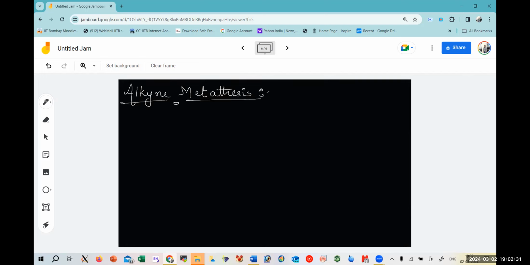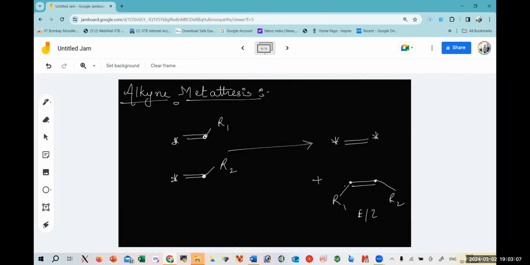So the name suggests, we have already seen, just to give you a recap, if I am having R1, R2, this is just a CH2, CH2 group. These carbons, which are dotted, would form one double bond. Star ones would form another double bond. So the star ones are nothing but CH2, CH2, that is ethylene, and the dotted ones, R1 and R2, could be E or Z form, cis or trans form.